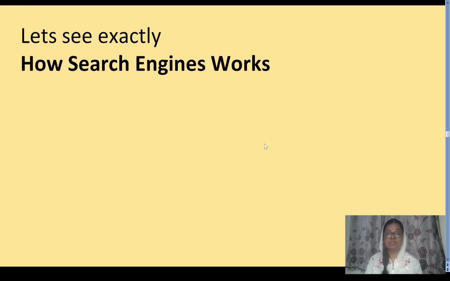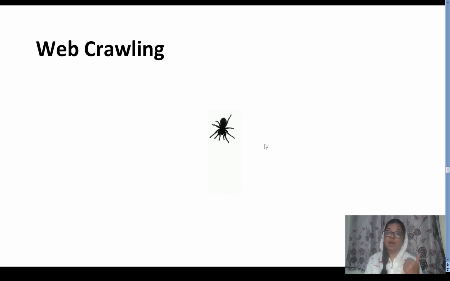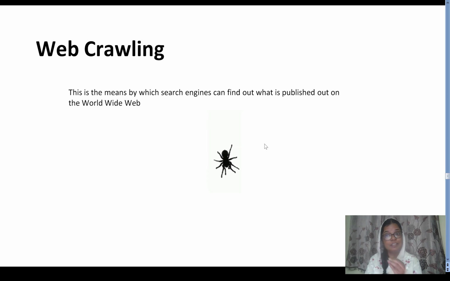So how does a search engine work? Search engine works in three steps. We already discussed this one: web crawling, indexing, and algorithm. What is web crawling? Google has many spiders. Spiders are nothing but bots, and we also discussed a South Indian Rajnikanth movie when we discussed this, to get the concepts clear.